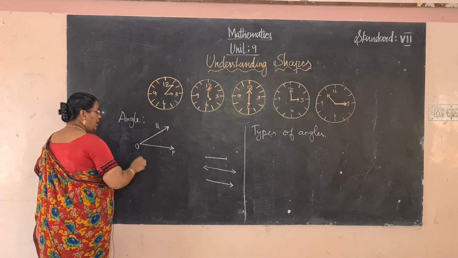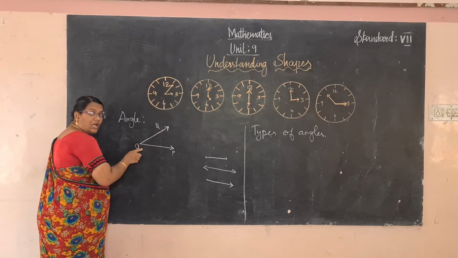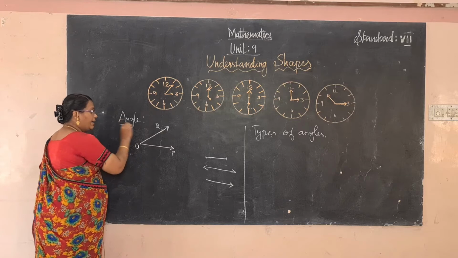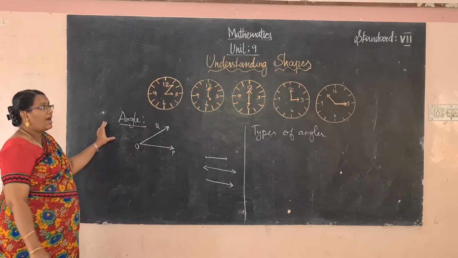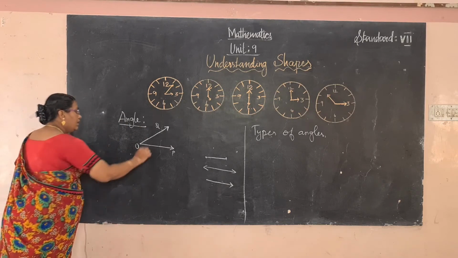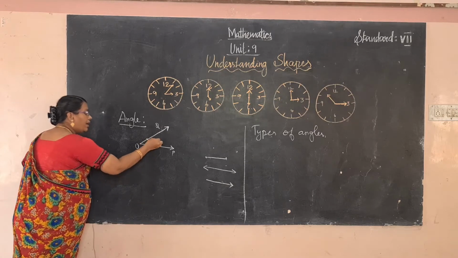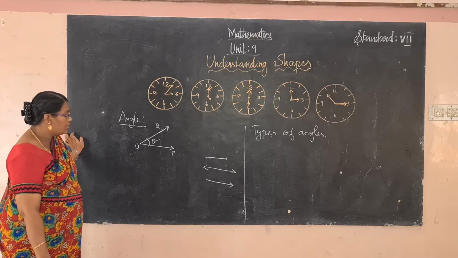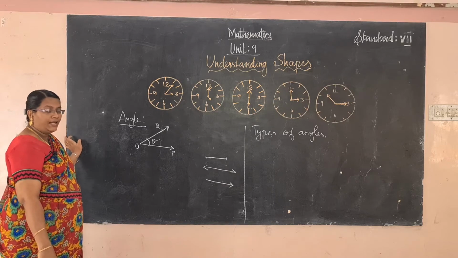The rays P and Q starting from a common point are called an angle. An angle is denoted by theta.